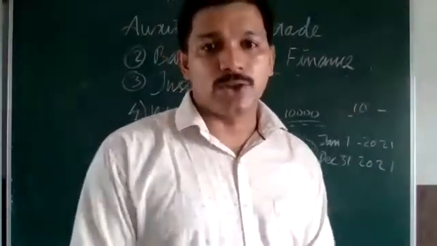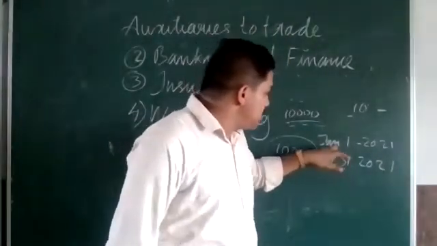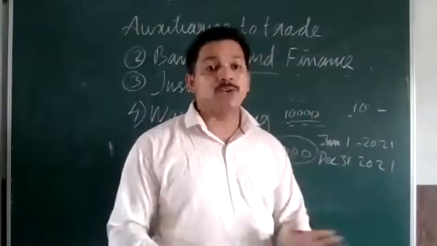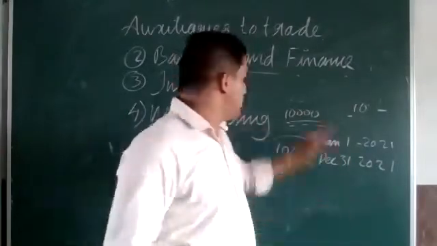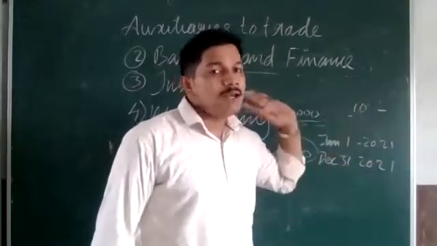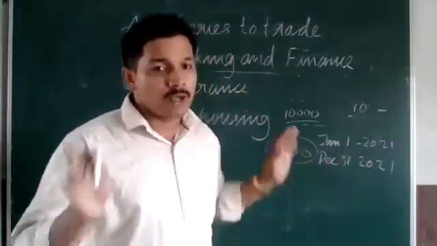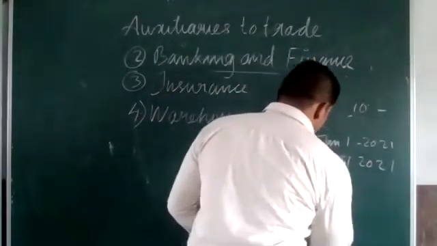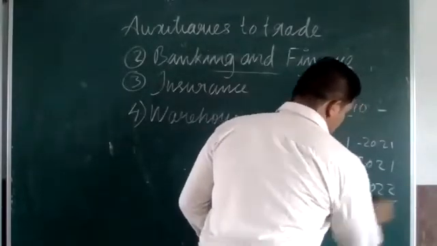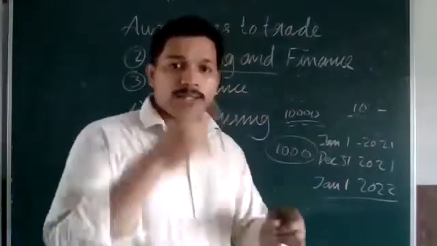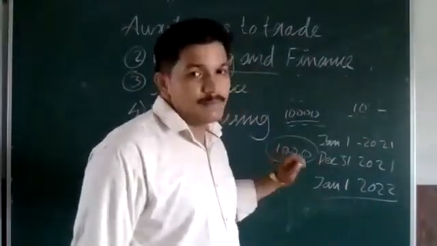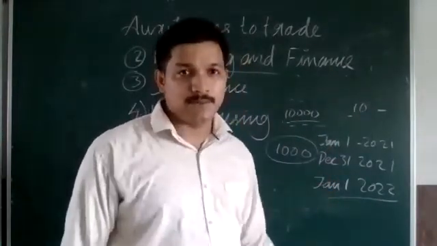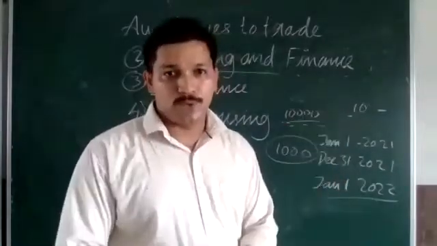Yes, you have to take another insurance. See, if you are taking insurance from January 1st, 2021 to December 31st, 2021, this is the period of insurance. You have taken insurance for 1 year, you pay the money required, the agreement is made, everything is okay, and in this period no accident took place. On the next day, January 1st, 2022, just 1 day after the period gets over, if an accident takes place, then also you will not get a single rupee.